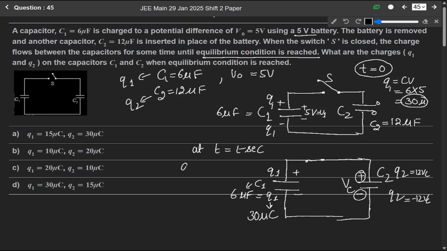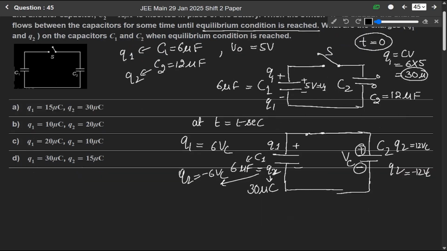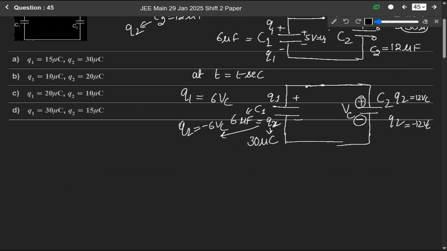Here also we can write Q1 is equal to 6 into VC, and here Q2 we can write minus 6 into VC. If we apply the loop theorem, we can write 6 VC plus 12 VC equals this charge, which is given as 30, so 30 plus 0.